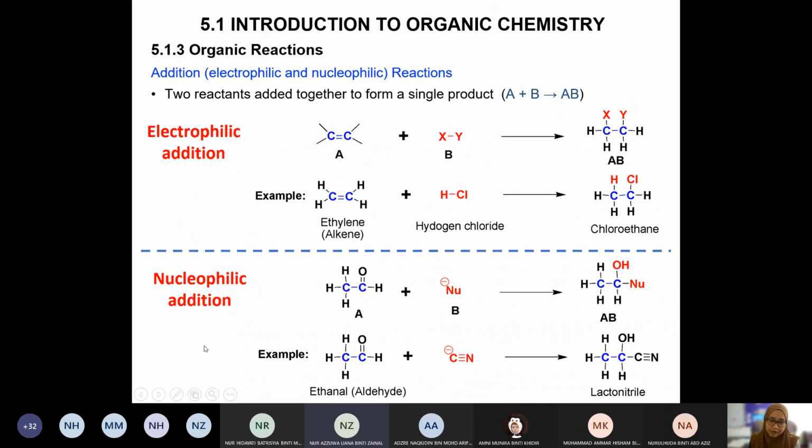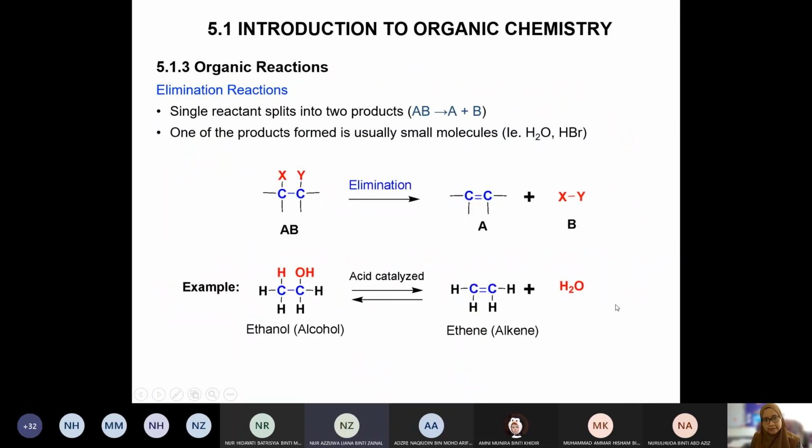Nucleophilic addition is the same, just addition. So you want to add in the nucleophile. Here we have a double bond. The double bond can be broken down. When it's broken, the nucleophile comes in. So this is what we call nucleophilic addition, or addition in general.